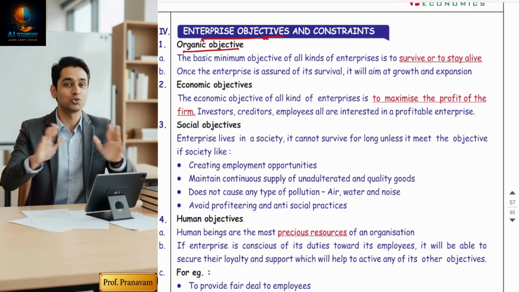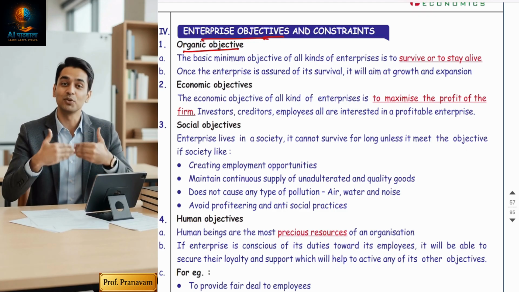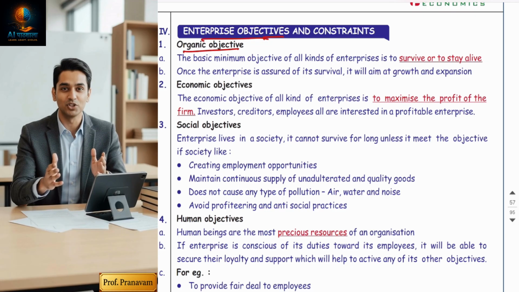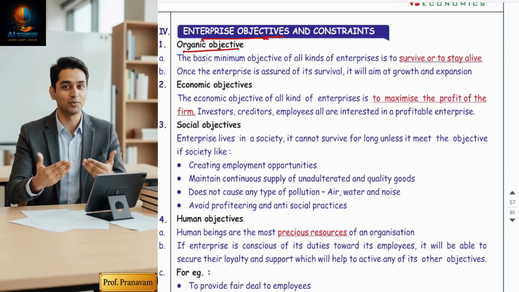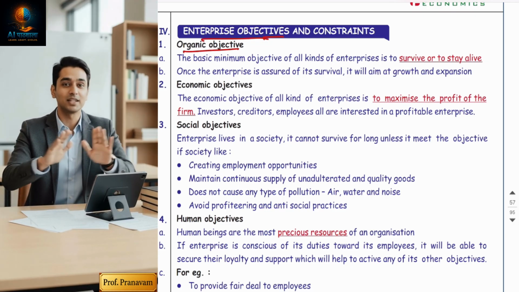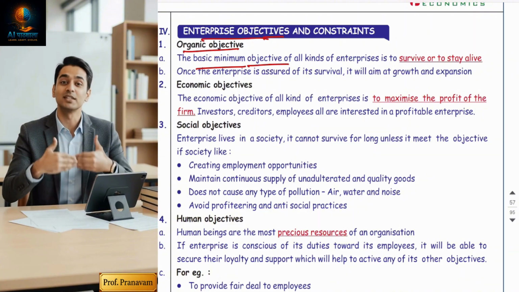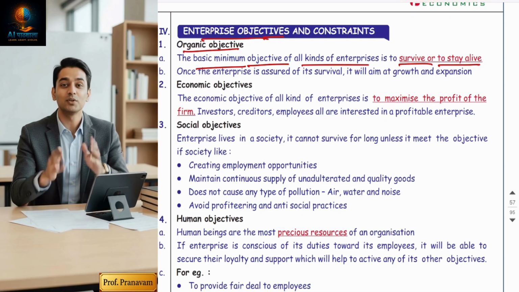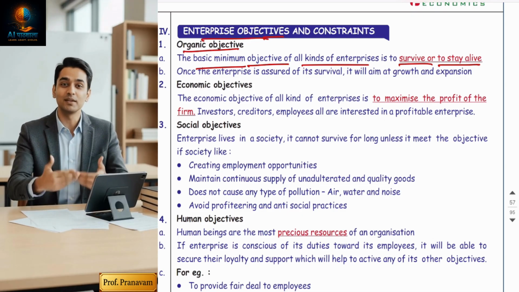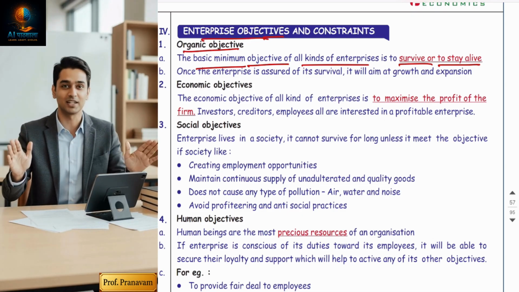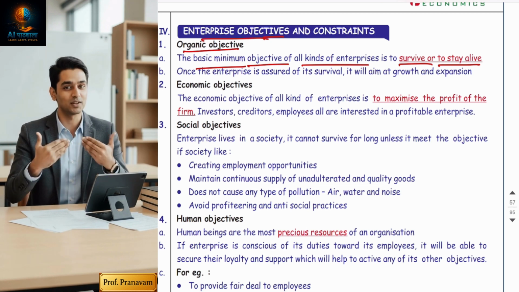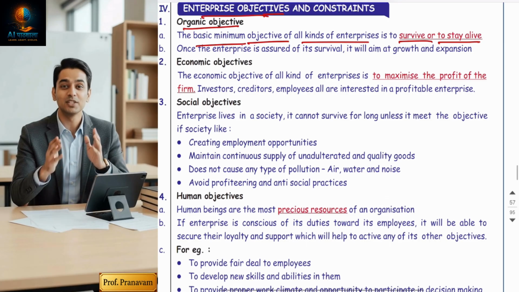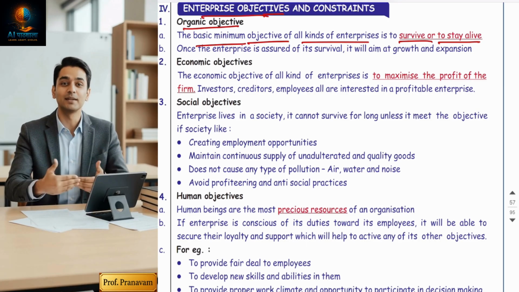It is one of the basics when any businessman starts a business. The first objective is not to earn maximum profit. The first objective is to stabilize your business, to cross the survival limit. So it's called the organic objective, a very basic objective. The minimum objective of all kinds of enterprise is to survive and stay alive, to avoid shutdown. So for 1 year, 2 years, the businessman always wants to survive. It means a minimum level of profit, right, so that my business becomes stable. But once they become stable, your objective goes to the next level.